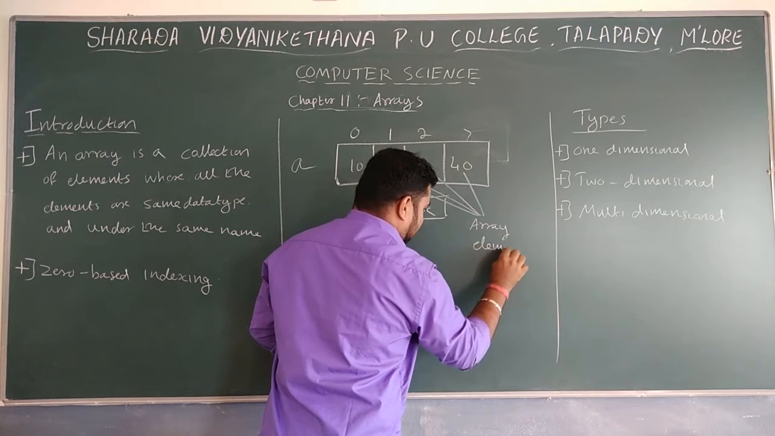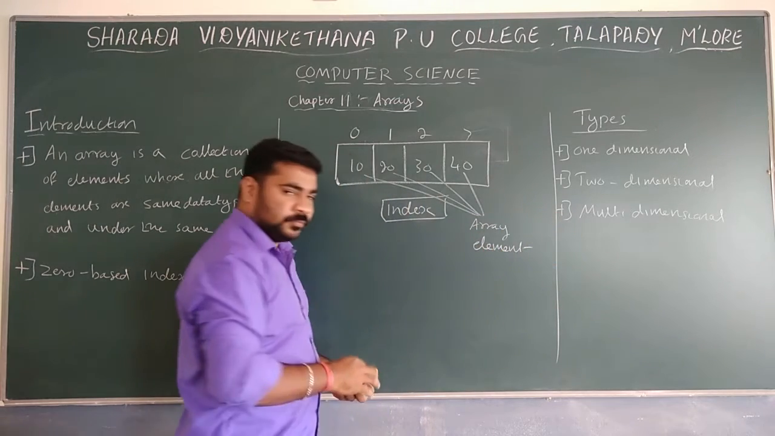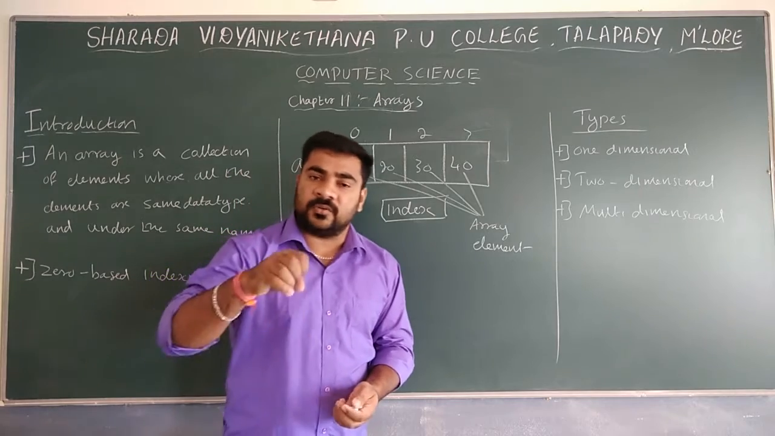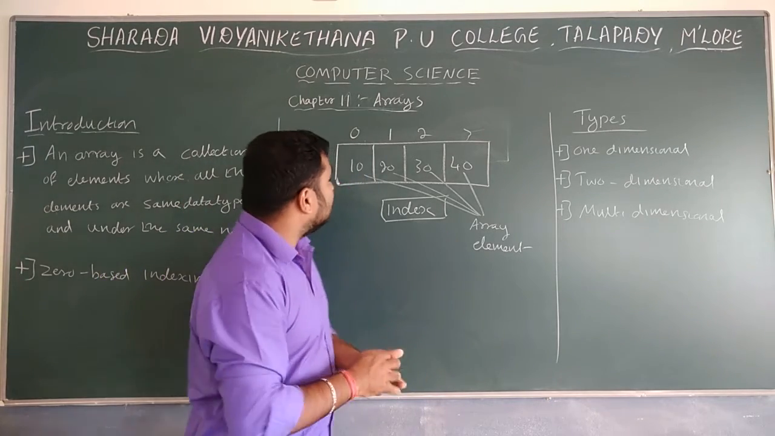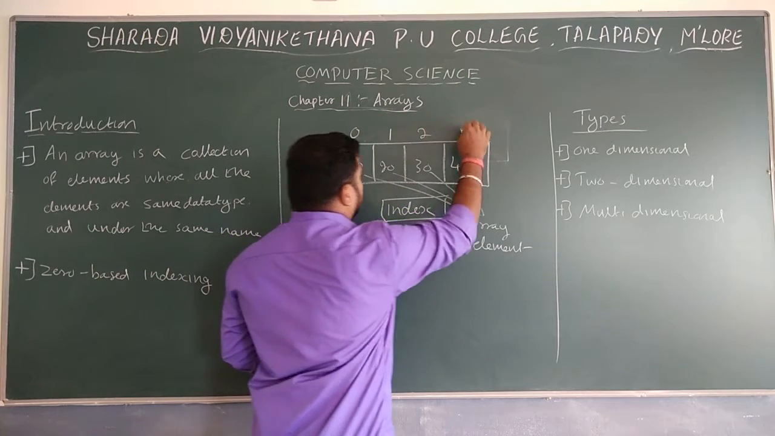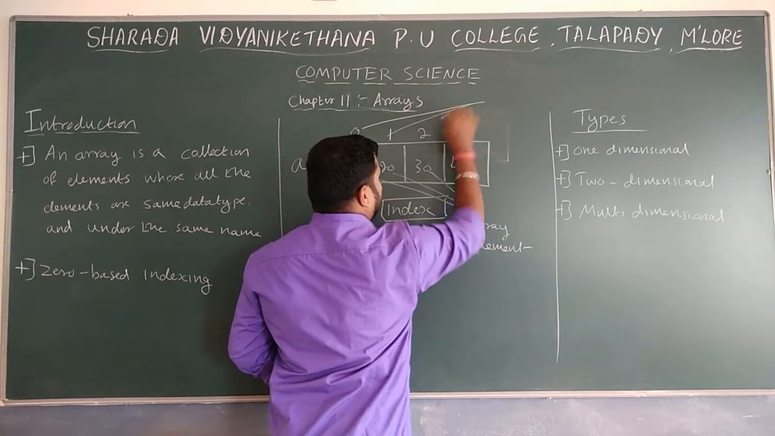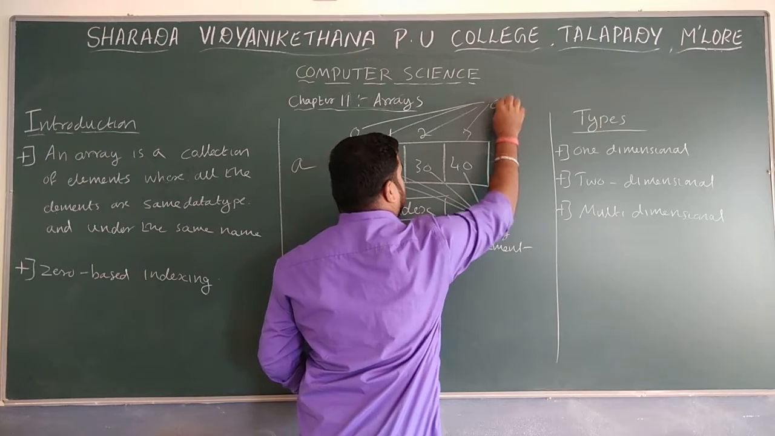You can name these array elements, or objects normally, so we can also call them array elements. Then if you take 0, 1, 2 and 3, this is the address.